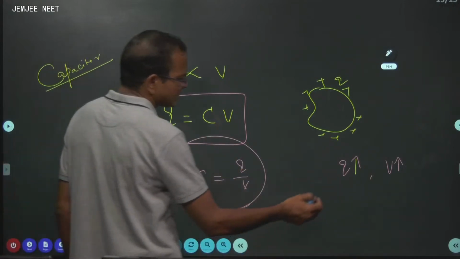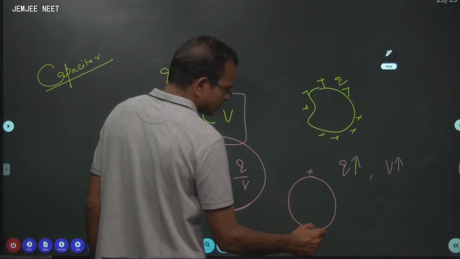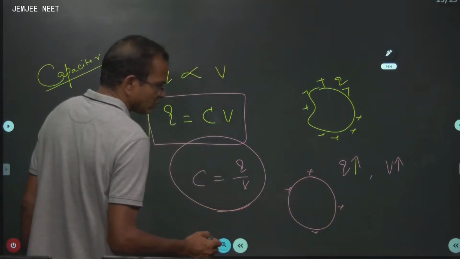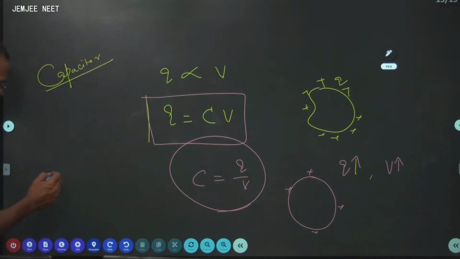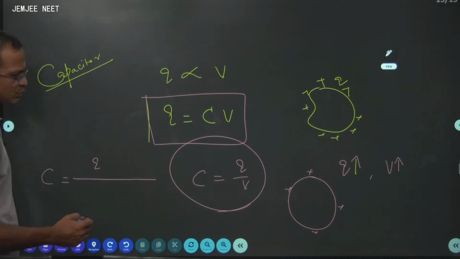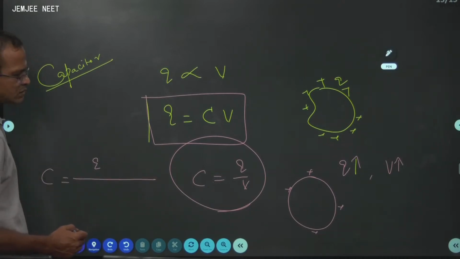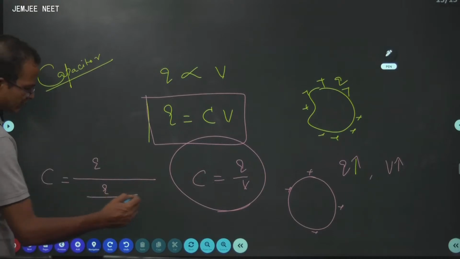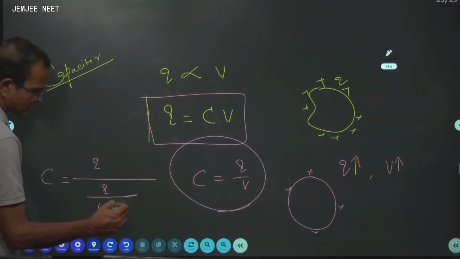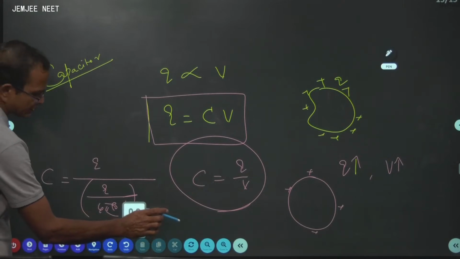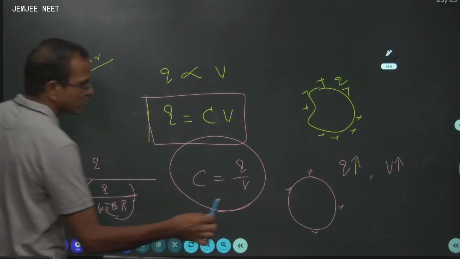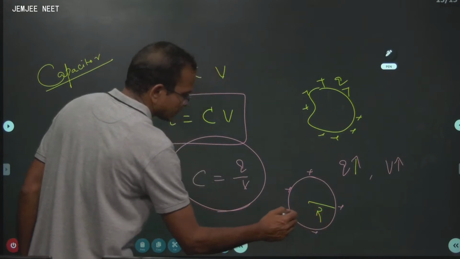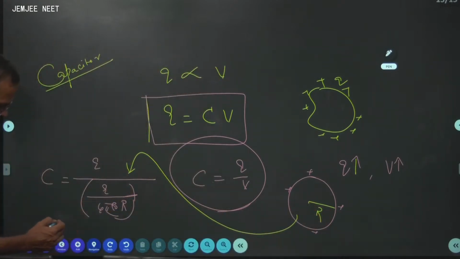So if you have a sphere, suppose by chance, then what is capacity? Simply capacity is given by charge by its potential. Potential of a sphere on the surface is given by Q divided by 4 pi epsilon 0 R, where R is the radius of the sphere. Then you can find that capacity of a sphere is given by 4 pi epsilon 0 R.